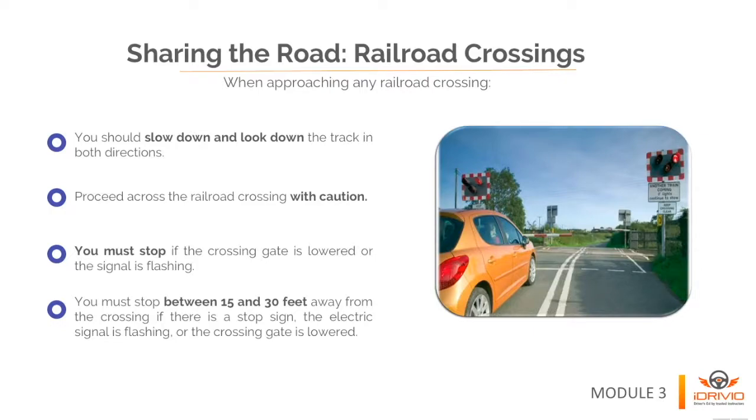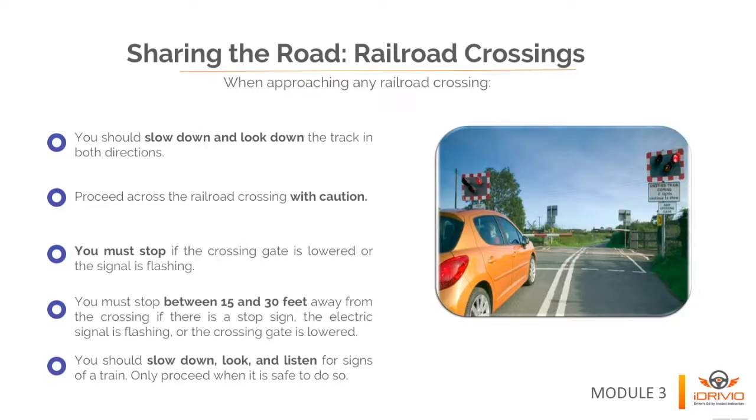What if the railroad crossing has no lights, warning signs, or gates? You should slow down, look, and listen for signs of a train. Only proceed when it is safe to do so. Before crossing the tracks, make sure that there is enough room on the other side of the tracks so that you do not end up stuck on the tracks in the path of the train. If you are not certain that enough space exists, don't cross the tracks.